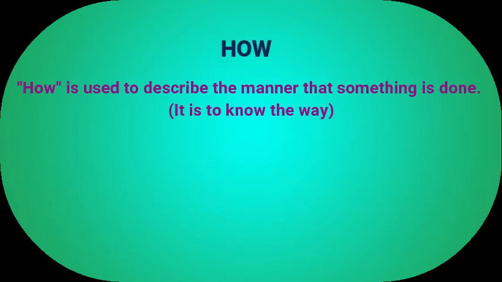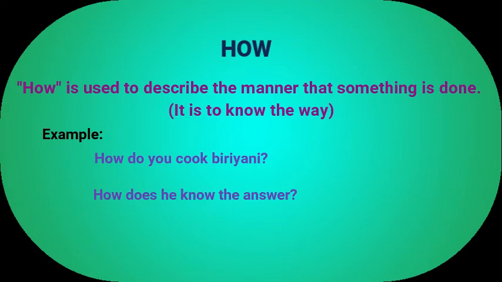Now, we will learn the question word how. How is used to describe the manner that something is done. It is to know the way. Example, how do you cook biryani? How does he know the answer? How can I learn English quickly?